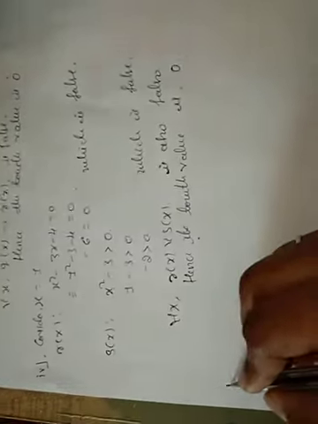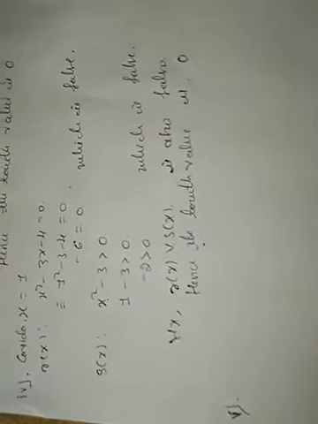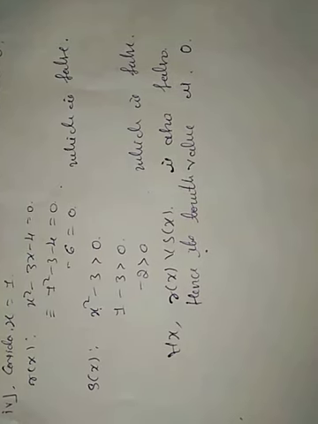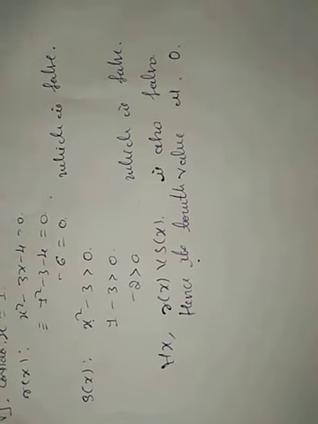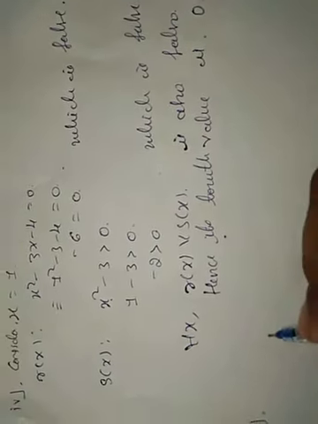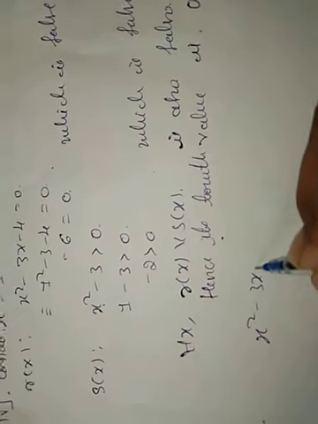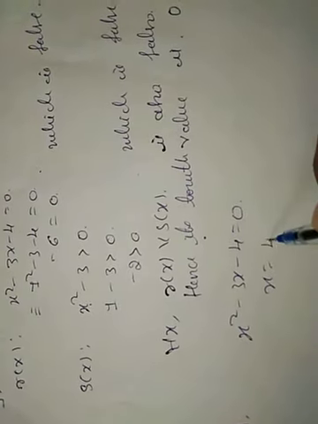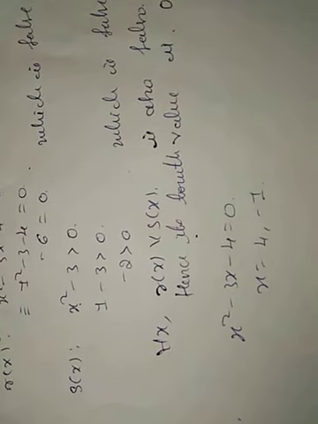Come to the fifth one. Here the fifth statement states that there exists an x such that p of x and r of x. Here x square minus 3x minus 4 is equal to 0, and x will give you the values 4 and minus 1.